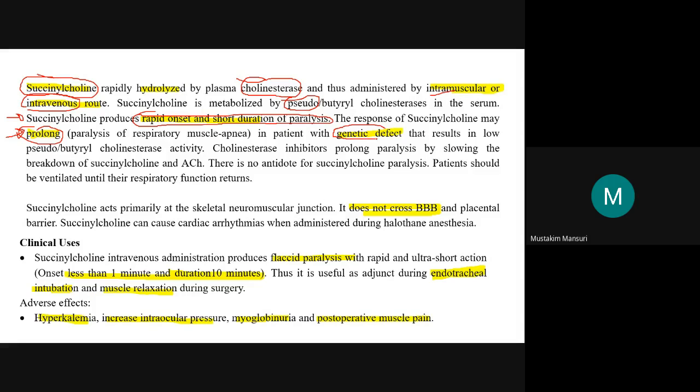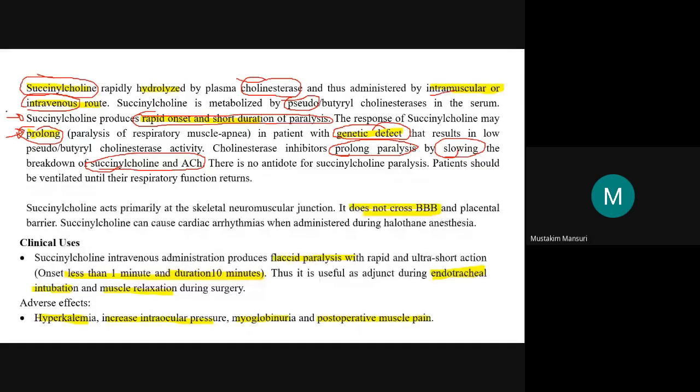If the patient has a genetic defect in cholinesterase, pseudocholinesterase or butyrylcholinesterase activity, prolonged paralysis will occur, because there will be slowing of the metabolism of succinylcholine and acetylcholine.